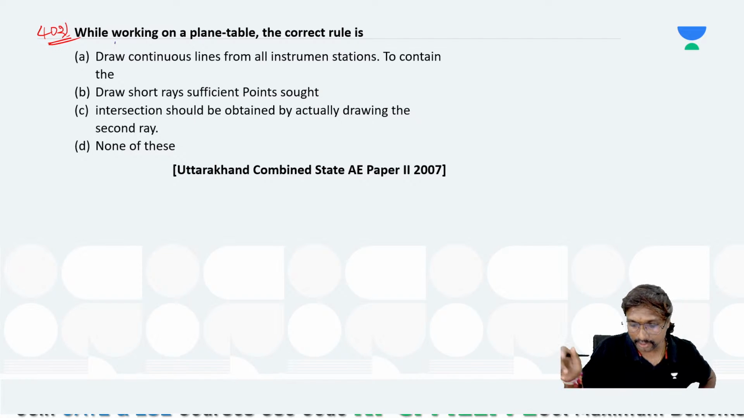Select the answer for this 402 question, all of you. Parallelism is the main principle, right? Based on that parallelism principle, you can go for this. Working on the plane table, the correct rule is, which rule you have to select?